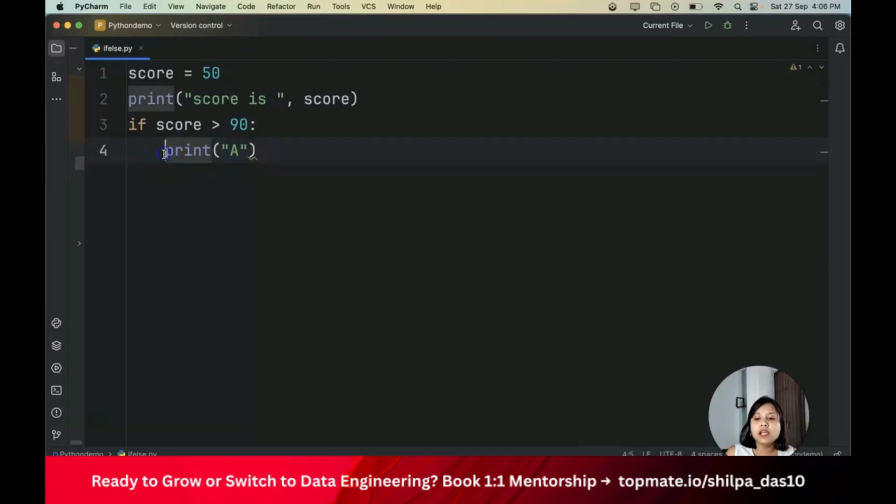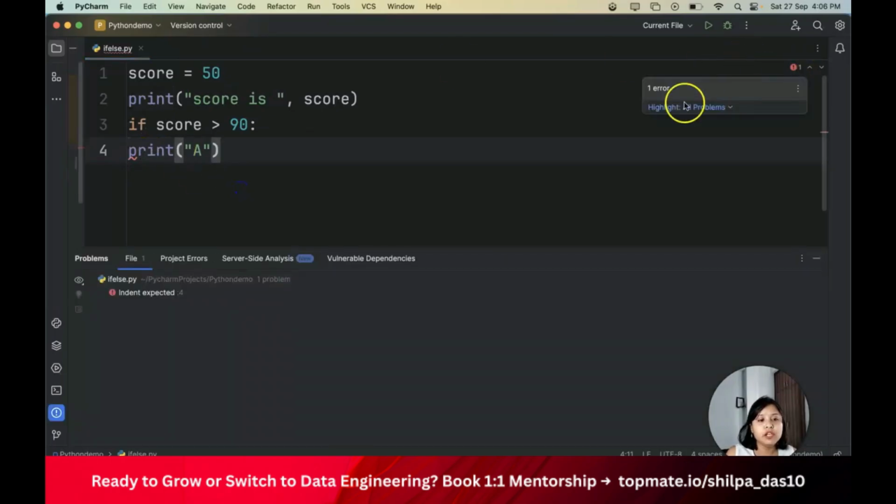Now, if you see here, there is some space, right? And here there is no space. Why are we putting space here? It should not be, right? If I go ahead and remove the space, you still see there is a red tilde symbol here. If you hover over this particular symbol, you will see there is an error. What error is this? It says here, indent expected.